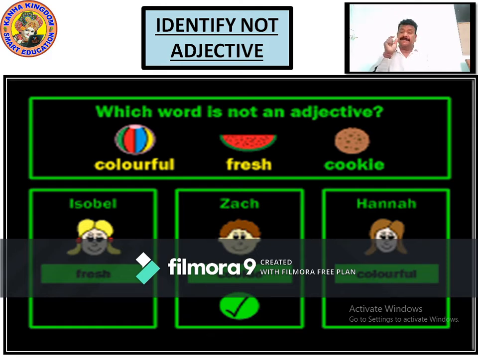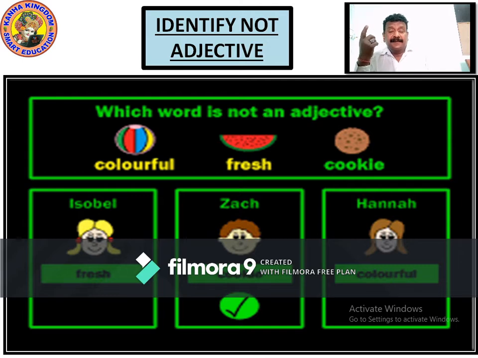Cookies is a name of a thing, eatable. It's an eatable. Like cookies, biscuit, cake, this all comes in the eatable items. Eatable items is also a noun, where we talk about the things which you can consume, the things which you can buy from the bakery. These are the bakery items, eatable items which come in the noun category. What are cookies? Cookies are noun.